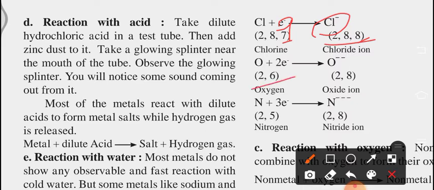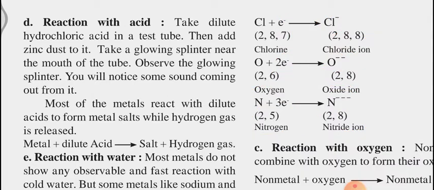Here you can observe in the outermost orbit 6 electrons are there. To complete its octet, 2 electrons are needed. So oxygen is borrowing 2 electrons from another element. Hence its octet gets completed and the oxide ion gets formed, and it is a borrower, that is minus minus. Next is nitrogen. Nitrogen needs 3 electrons to complete its octet, and it is borrowing from another element, so it gets converted into the nitride ion, and it is also a borrower.